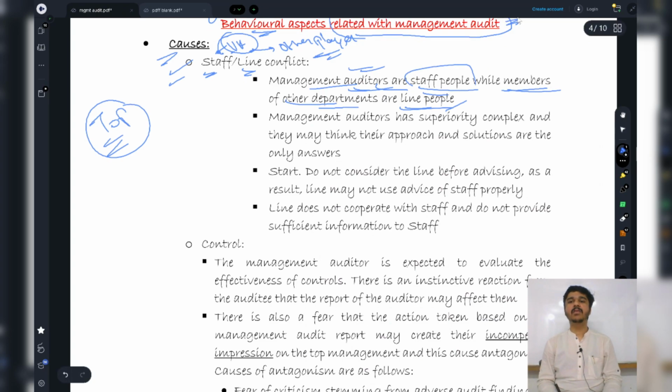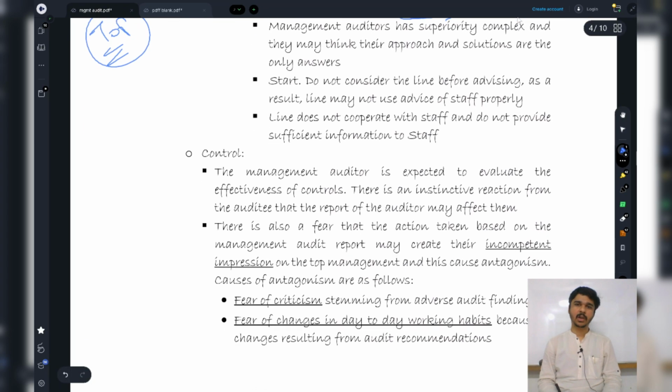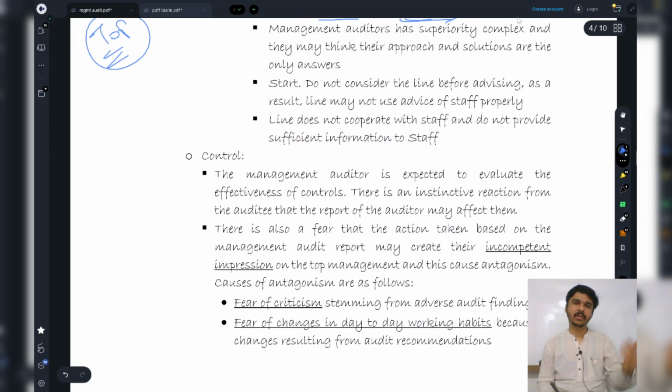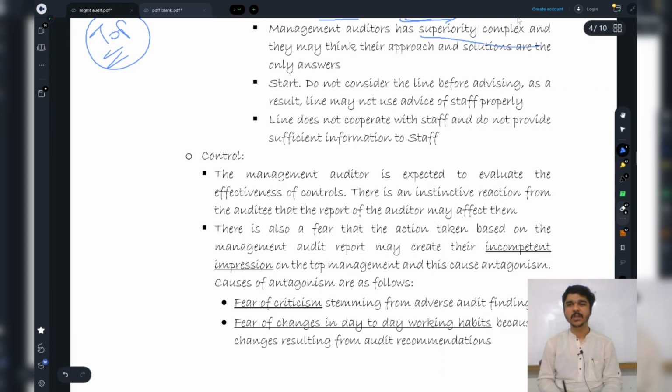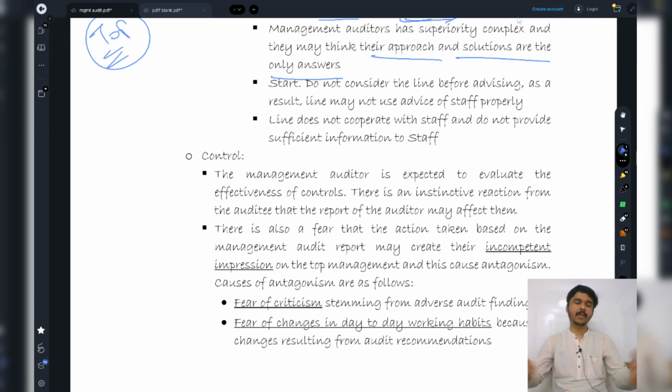Now what happens is I have a superiority complex. I feel that I am a chartered accountant, I have so much experience, I have worked with this one and that one, I have done this and that. Not in reality, but for the example. And I may think that my approach and solutions are the only answers, so that I am not open. This is the first thing that may cause differences of opinion between me and the people there, or between Mr. Virat Kohli and the line people. So management auditors may have a superiority complex, and they may think that their approach and solutions are the only answers, right?